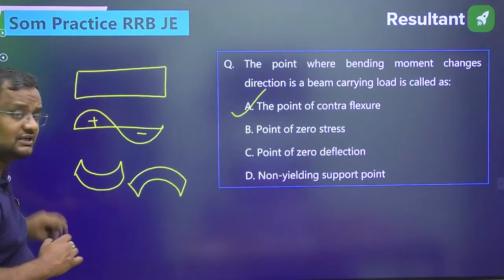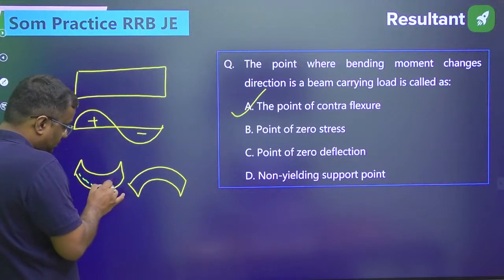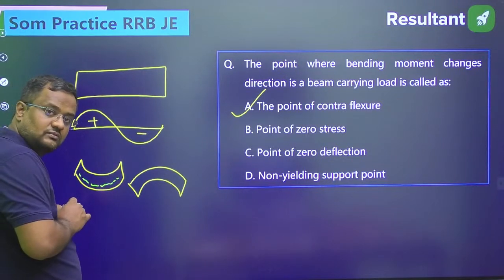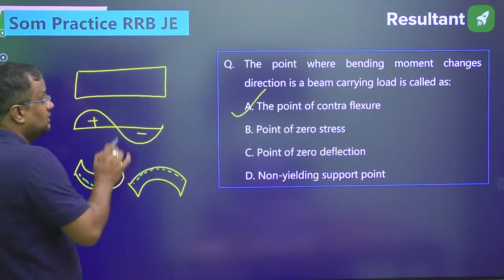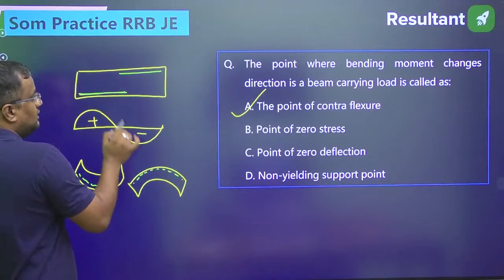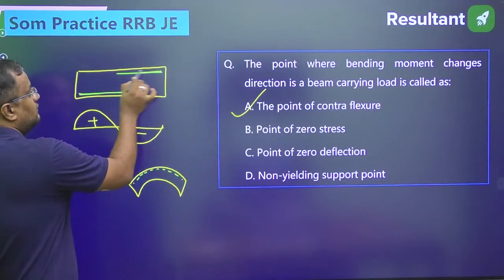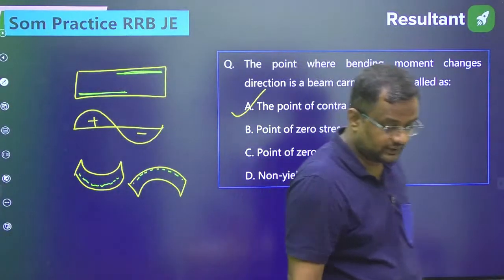Now concrete is generally weak in tension. So here the tension is at the bottom, so we'll be providing reinforcement at the bottom. Here the tension is at the top, we'll be providing reinforcement at the top. So guys, this is the reinforcement. In sagging, it will be at the bottom. In hogging, tension is at the top, reinforcement is at the top. So that is why this point of contraflexure is a very important point.